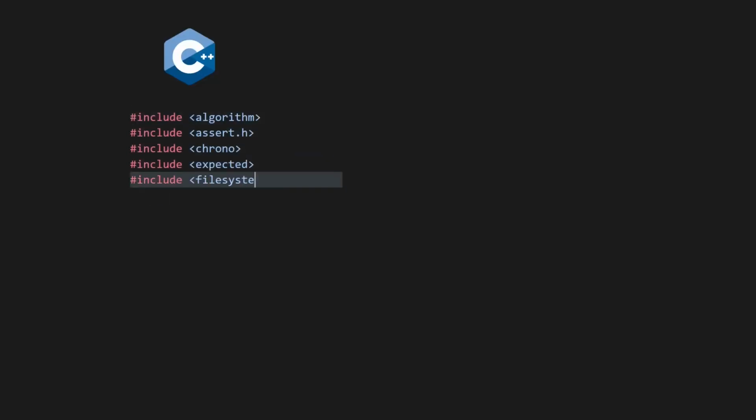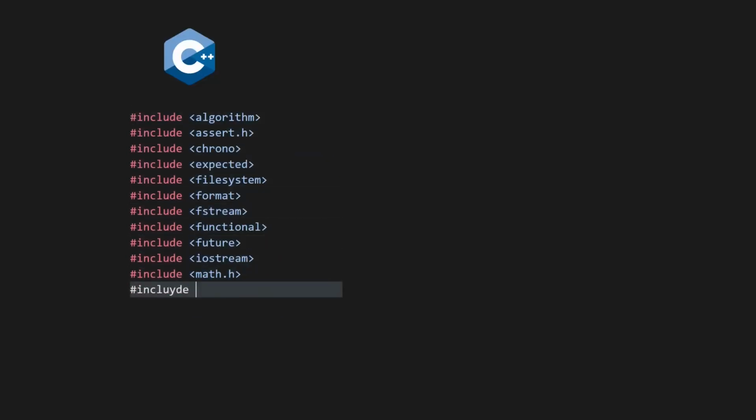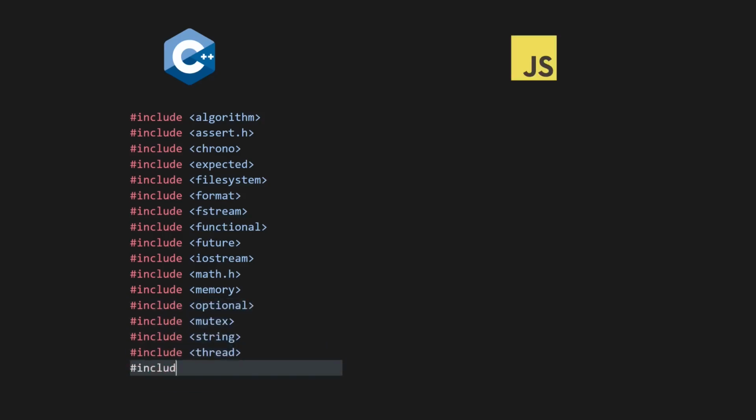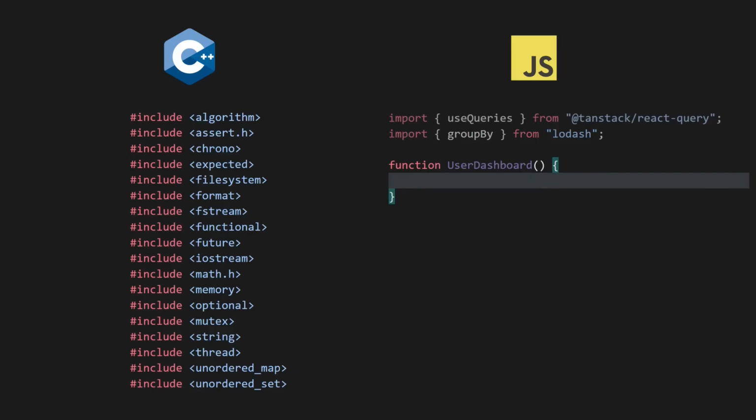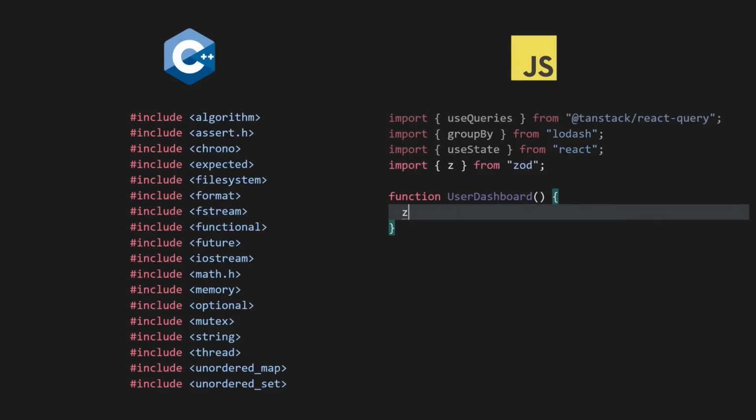Number 15. When you want to include a header file, you need to manually type it out at the top of the file. I've been doing some JavaScript lately, and it's such a breath of fresh air to be able to hit tab and have the library automatically imported at the top. This is a feature which I genuinely miss. It actually makes writing code so much more fun.